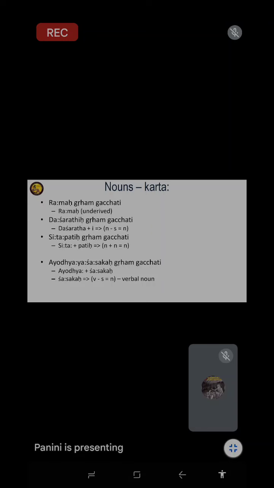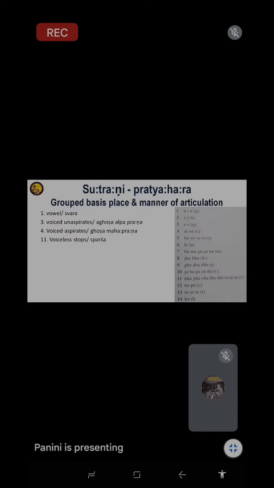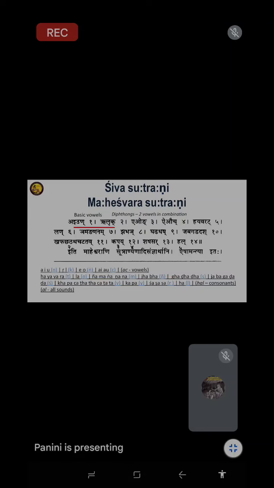But before that, I would like to take next a few examples on Hal Sandhi, that is Vyanjana Sandhi, consonant sandhi. We'll also talk about sound length, Hraswa, Dirgha, Pluta, and how Panini introduced them, and what sutras are used for that. That we will try to cover. Then we will go to morphology.